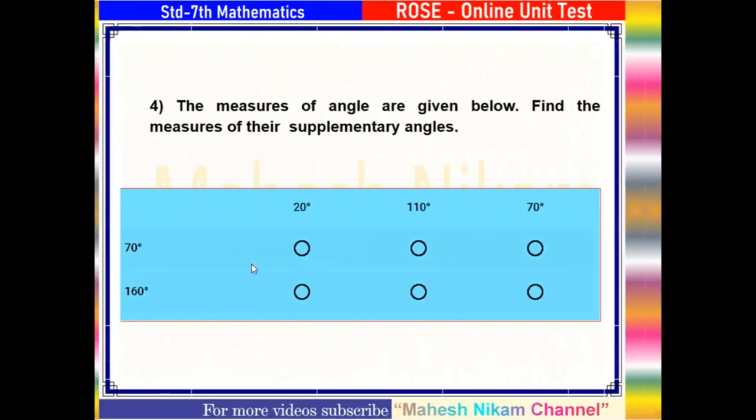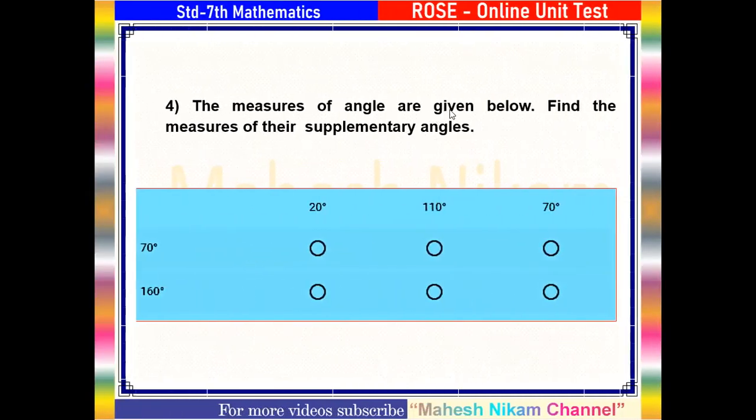Question number 4. The measures of angles are given below. Find the measures of their supplementary angles. First, here the given angles are 70 degree and 160 degree, and its supplementary angle options are given: 20 degree, 110 degree, and 70 degree. Students, all of you know that the sum of measures of two supplementary angles is 180 degree. Therefore, the supplementary angle of 70 degree is 110 degree. Therefore, this option is correct.